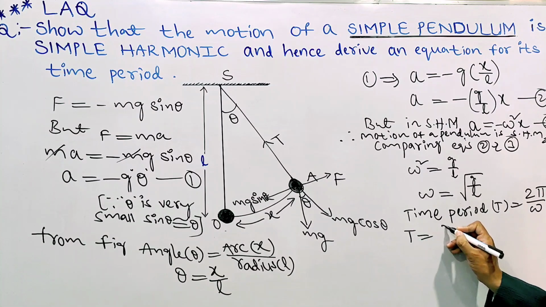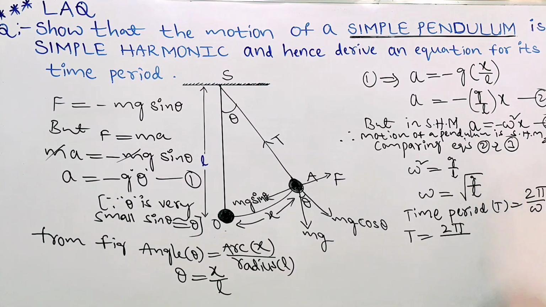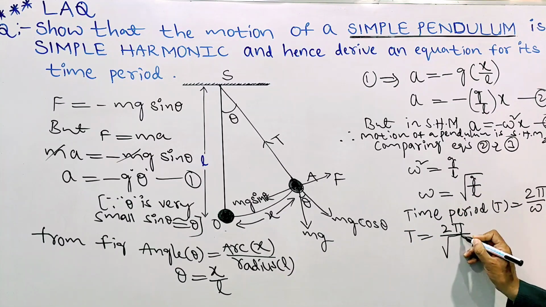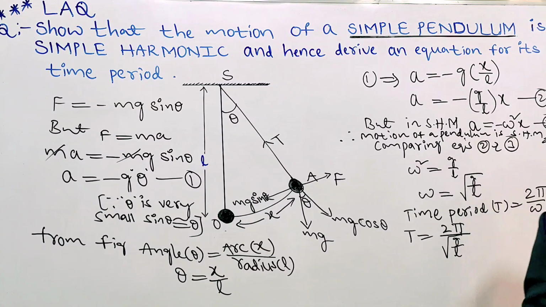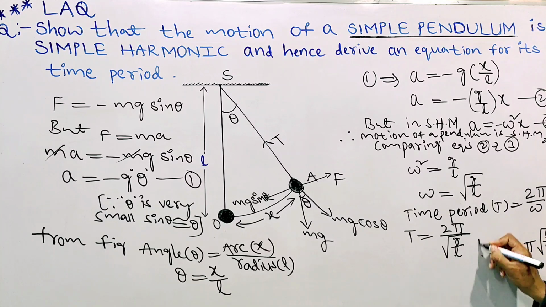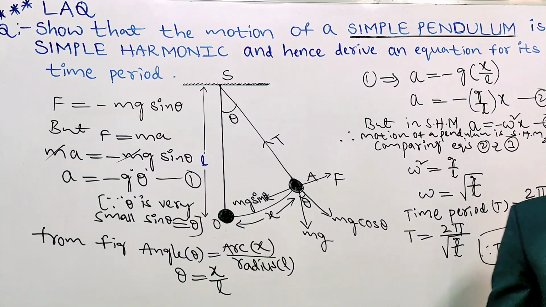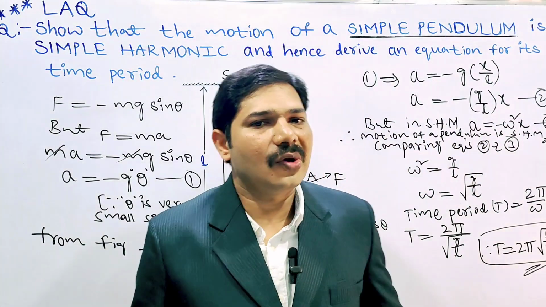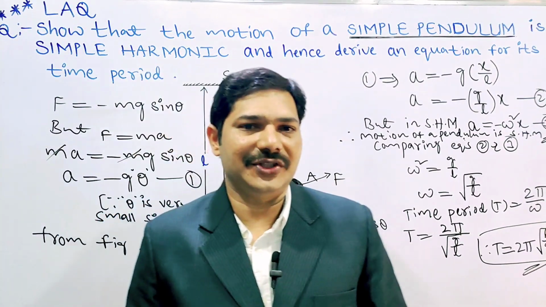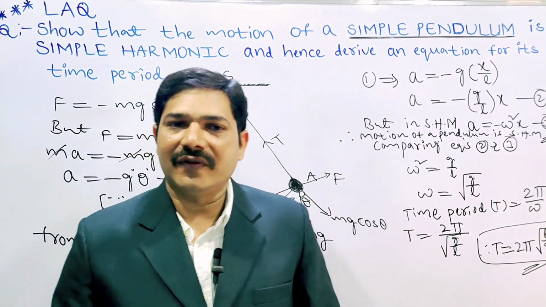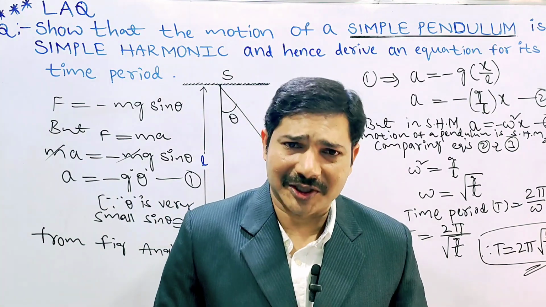Substitute here: omega is under root g by L. This goes to the numerator, so T equal to 2 pi into under root g by L becomes under root L by g. Therefore, the time period of a simple pendulum is T equal to 2 pi into under root L by g. This is the time period derivation for a simple pendulum by a very easy method.